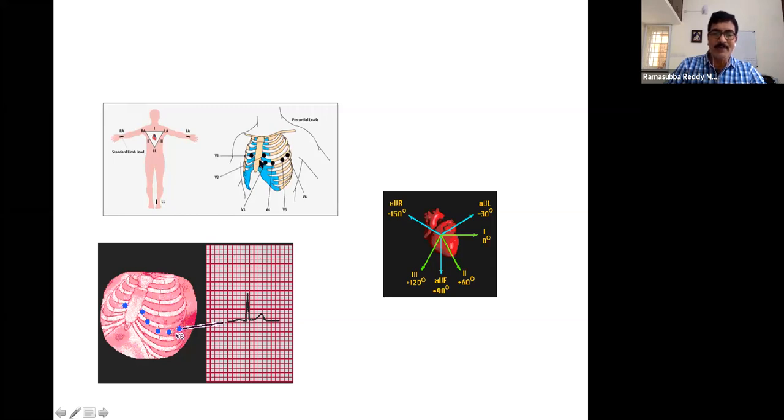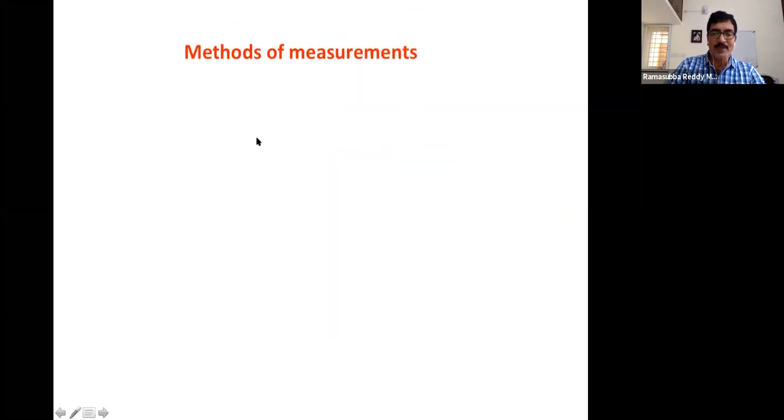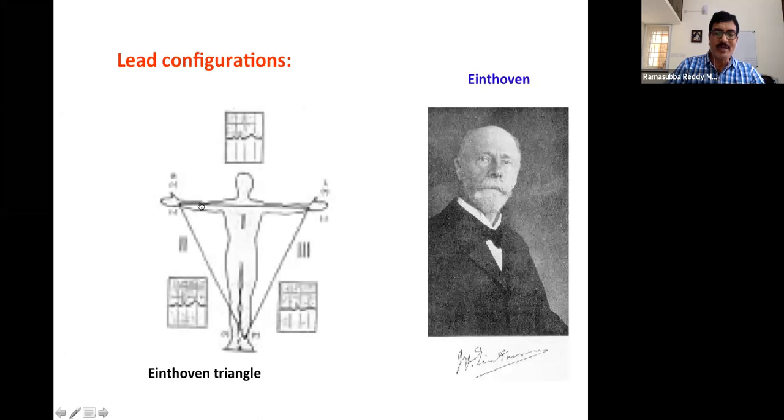If we project this vector onto the Einthoven triangle, what we have seen earlier, the projection of this vector over time, if we project it onto the right arm and left arm plane, what we can see is lead 1.